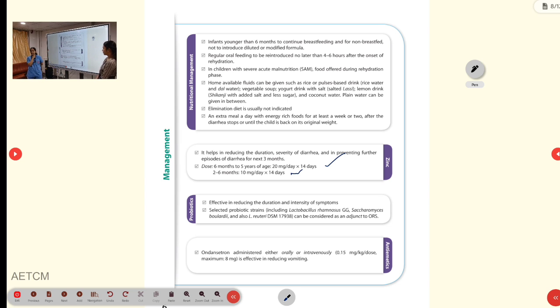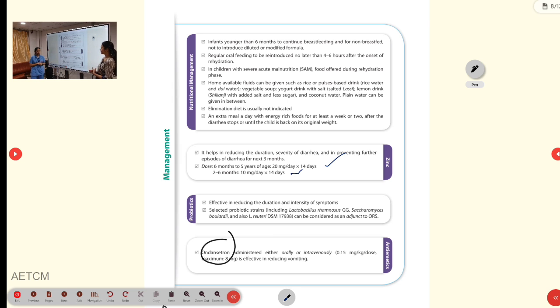Then coming to antiemetics: if the child is having recurrent vomiting episodes, then ondansetron can be given at a dose of 0.15 mg per kg per dose, and it is effective in reducing the episodes of vomiting. Anti-secretory and anti-motility drugs are usually not preferred in the pediatric age group. Loperamide and such drugs are contraindicated in pediatrics. Ondansetron can be given, but other antiemetics like metoclopramide and prochlorperazine should be avoided in children.